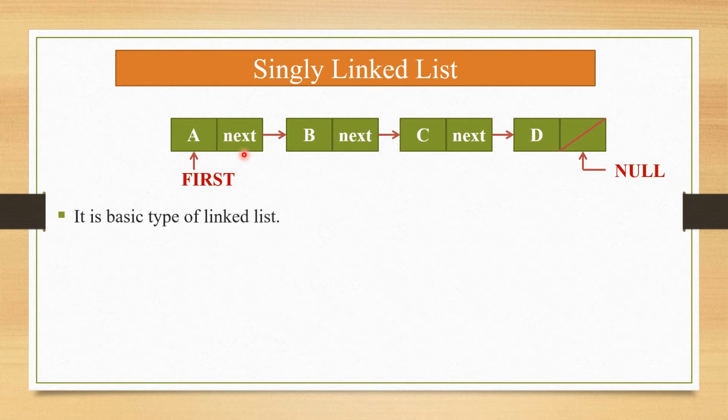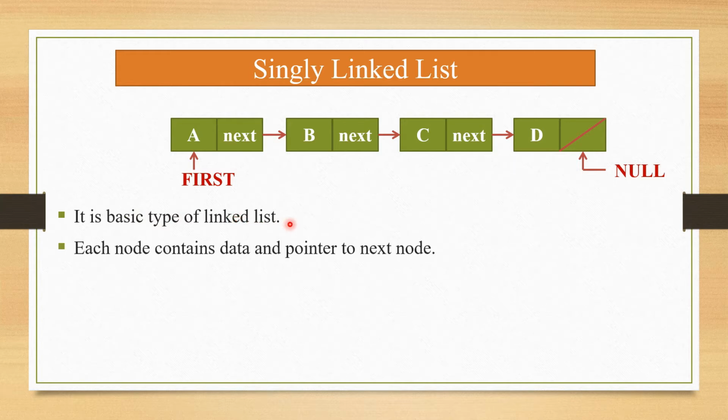Now, singly linked list. Singly linked list is the basic type of linked list. Each node contains data and a pointer to the next node. As with a linked list, a singly linked list also has nodes, and each node has two parts, data and a pointer to the next node. The last node's pointer is null. Why? Because null indicates that our linked list is complete over here.